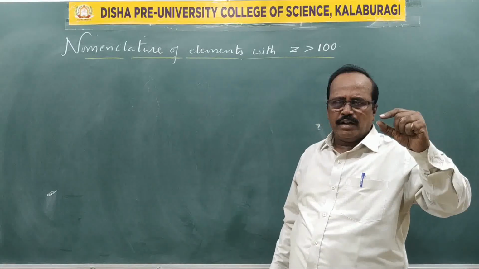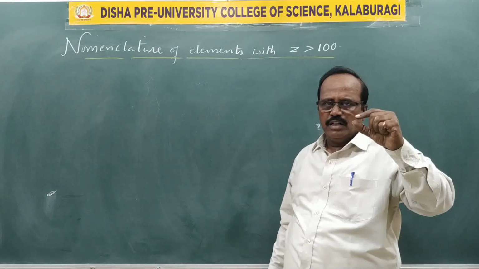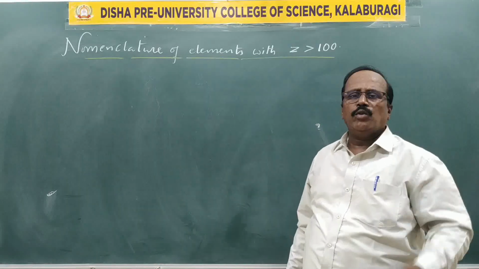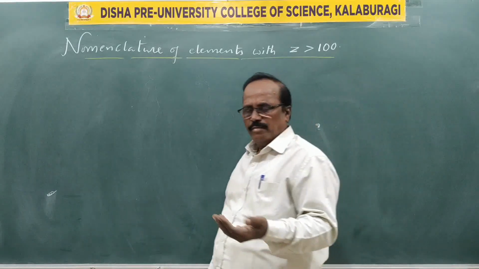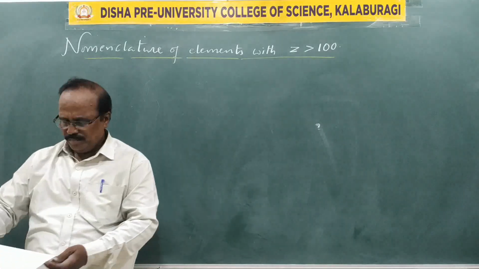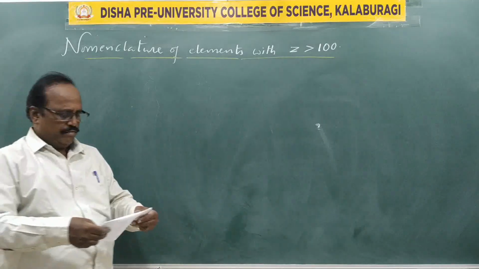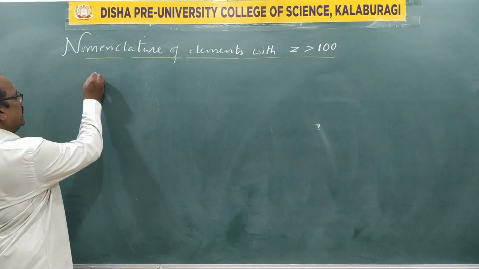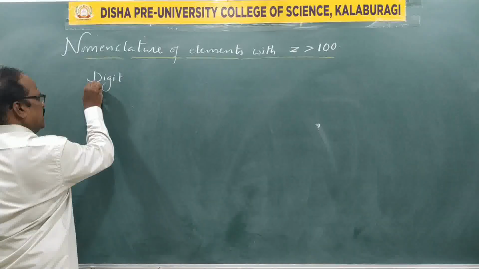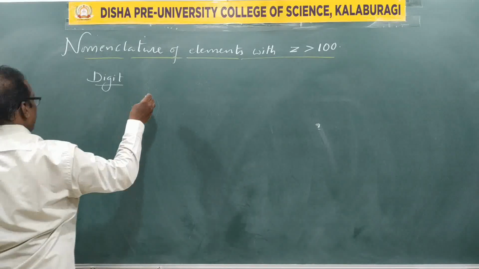So the IUPAC has suggested clear-cut information about how to name these elements. They have given some information. We take it up now. First, make a first column for the digit, the number in the atomic number.